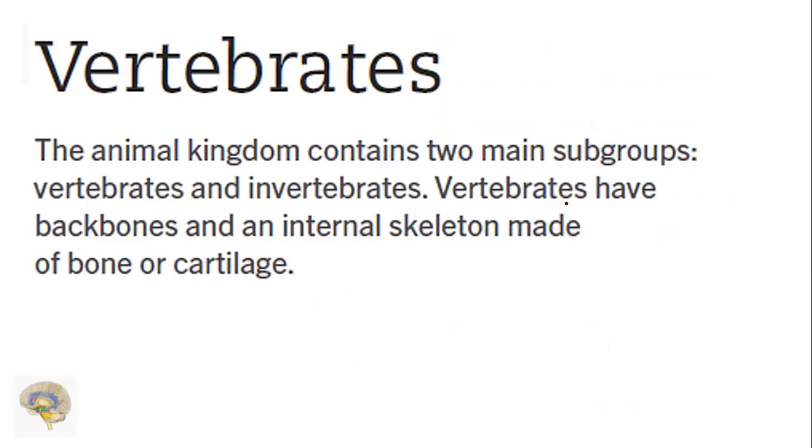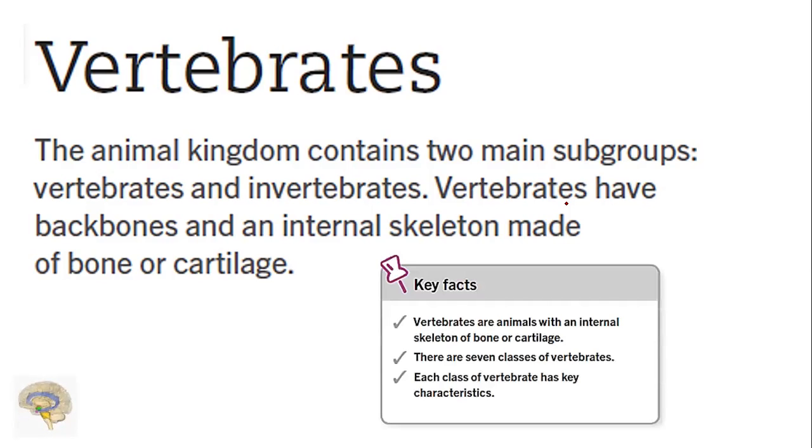Next, we will see the important topic, that is vertebrates. The animal kingdom contains two main subgroups, vertebrates and invertebrates. Vertebrates have backbones and an internal skeleton made of bone and cartilage. So vertebrates are animals with an internal skeleton of bone or cartilage. There are 7 classes of vertebrates, and each class of vertebrate has a key characteristic property.